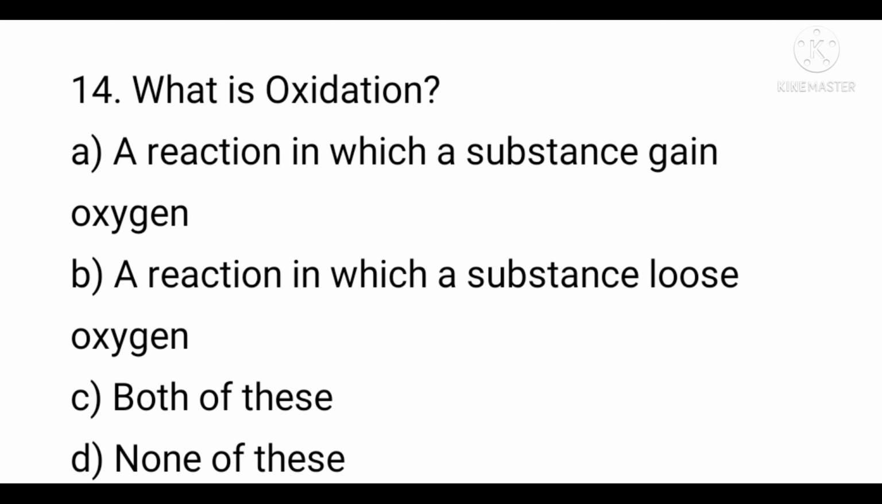Question number 14. What is oxidation? Option A, a reaction in which a substance gains oxygen. B, a reaction in which a substance loses oxygen. C, both of these. D, none of these. Answer is option A, a reaction in which a substance gains oxygen.